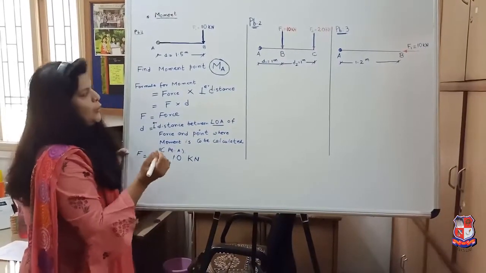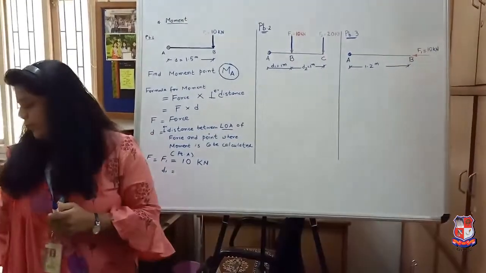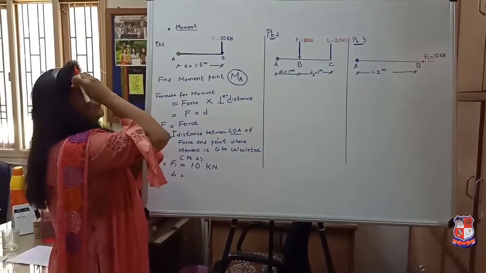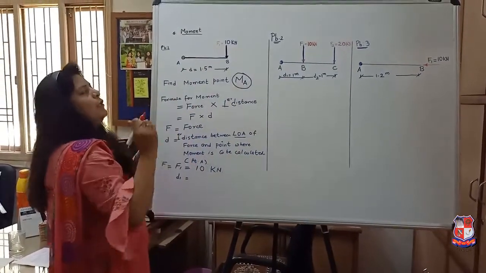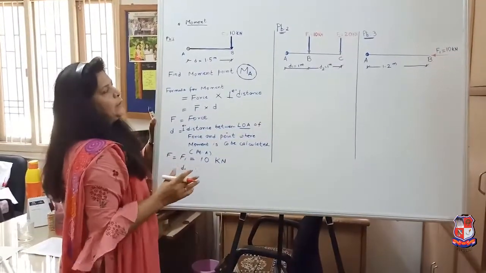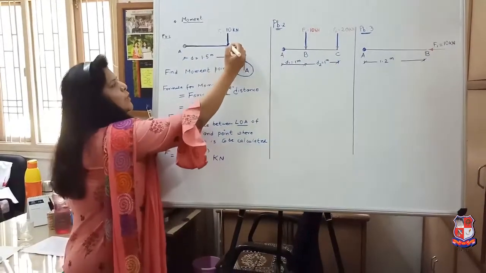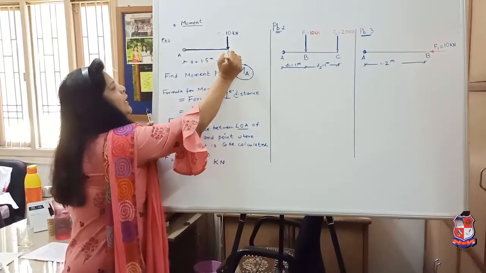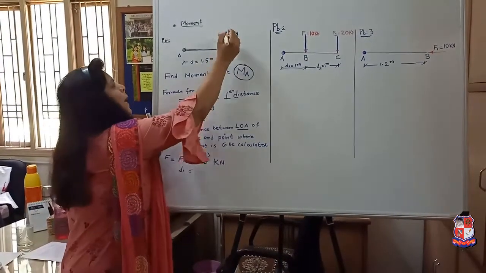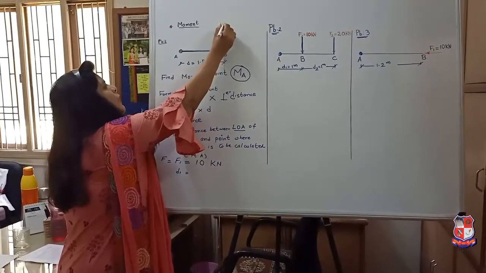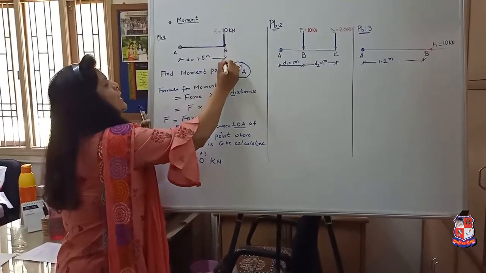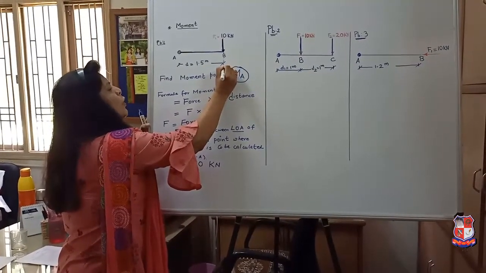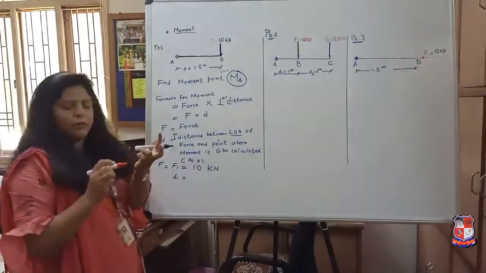What is distance D1? First of all, I will draw the line of action of force F1. How can you get the line of action? You have to extend the point on which the force is acting in the forward and backward direction. Force is acting at point B, so we can extend it in the forward direction and in the backward direction. This line is called the line of action.